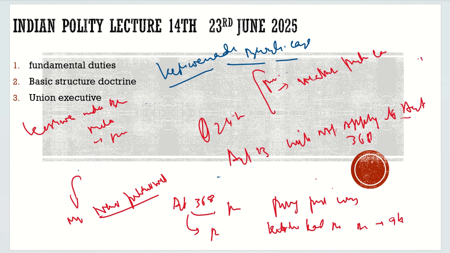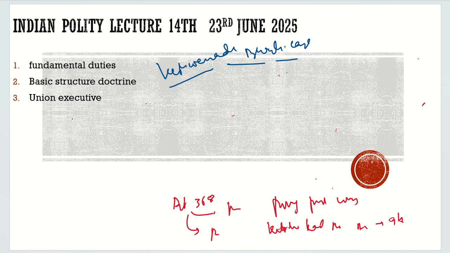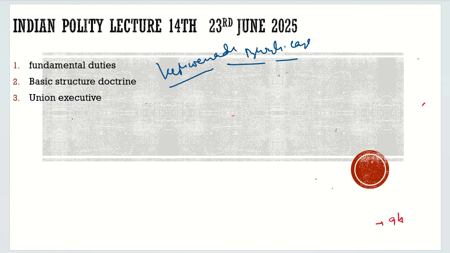Now let's discuss this one by one. What were the arguments raised by Nani Palkiwala, and what was the judgment? This is a beautiful judgment, and it is a landmark judgment. Even though Keshavananda Bharati lost his case and lost his property, this judgment is still beautiful because it is a landmark judgment. It is said that it saved the Indian democracy.